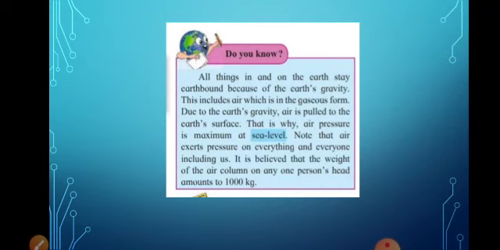Note that air exerts pressure on everything and everyone, including us. It is believed that the weight of the air column on any one person's head amounts to 1000 kg. All of you know that the atmosphere is made of air. So every person has about 1000 kg of air pressure on the head.